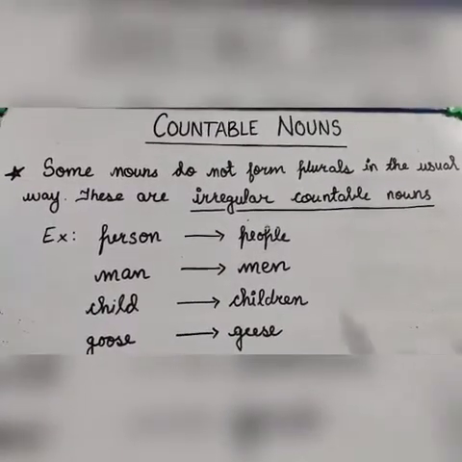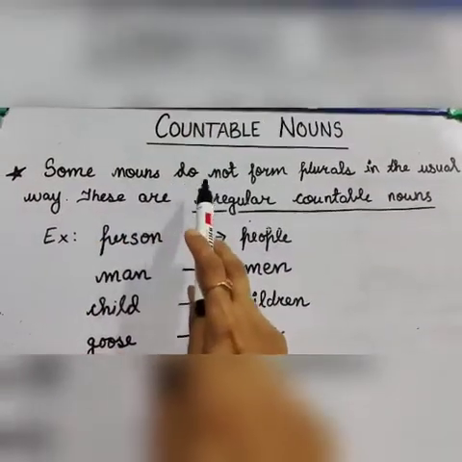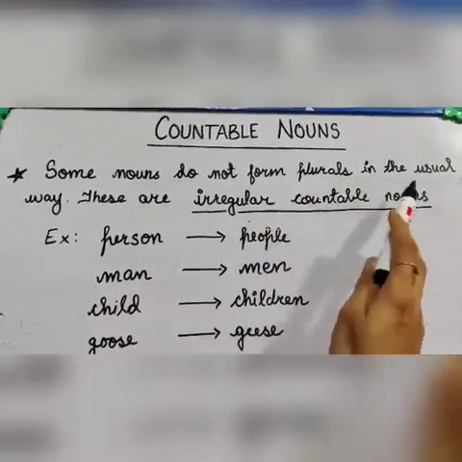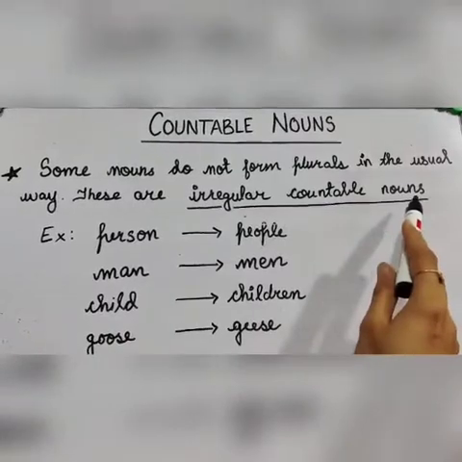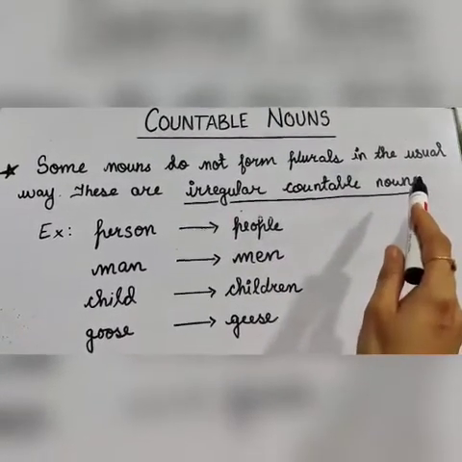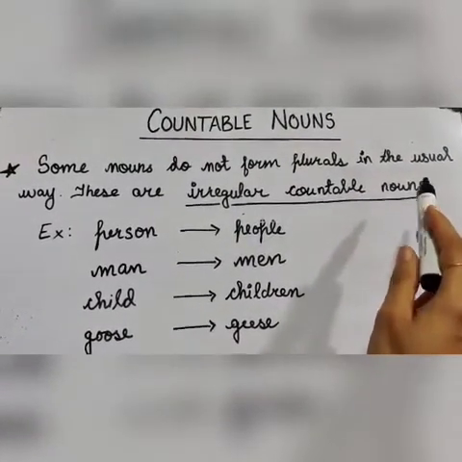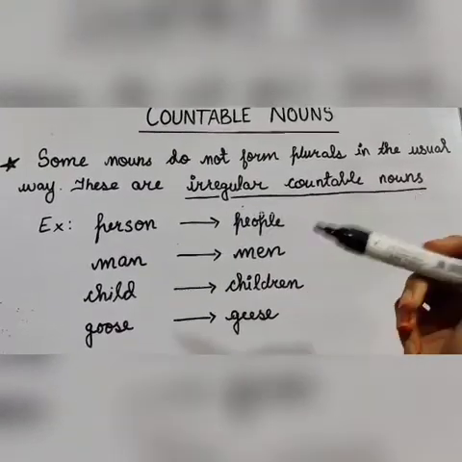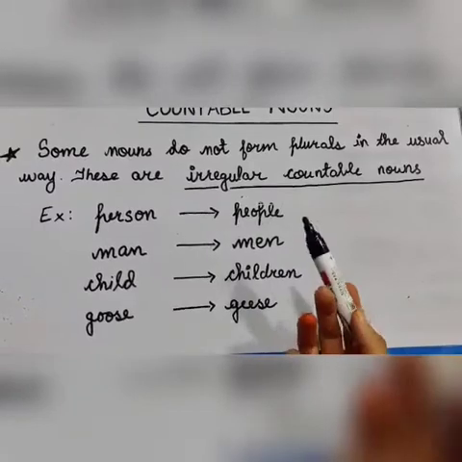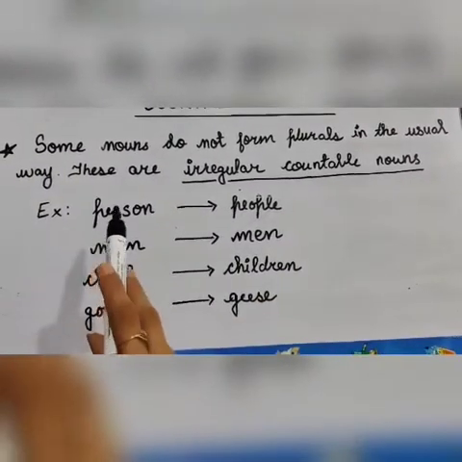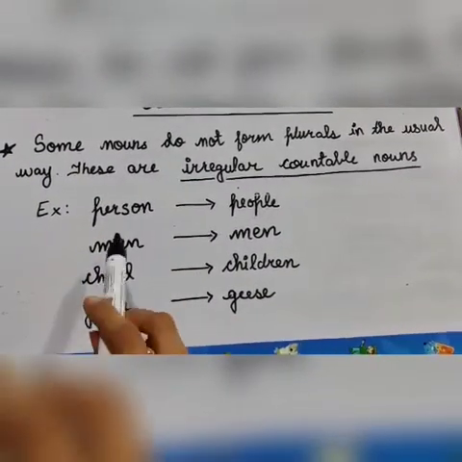This is the sixth rule. Some nouns do not form plurals in the usual way. These are irregular countable nouns. So there are some words which are not made plural by simply adding S or ES. The word changes its form. So let us understand this with an example.